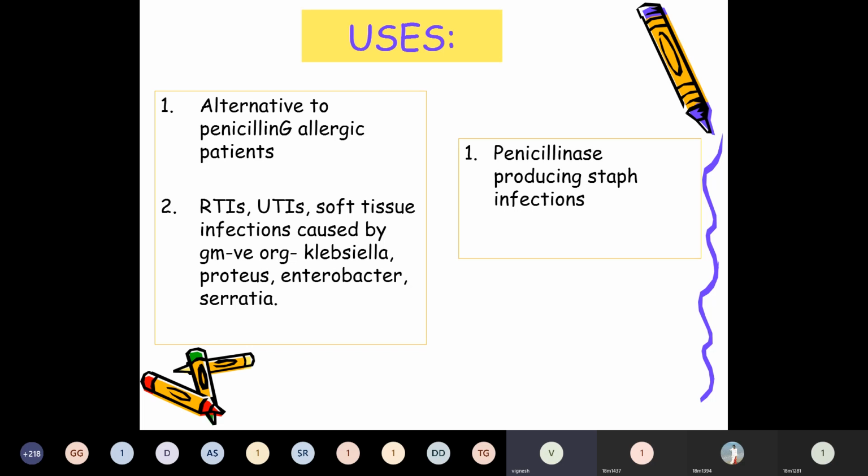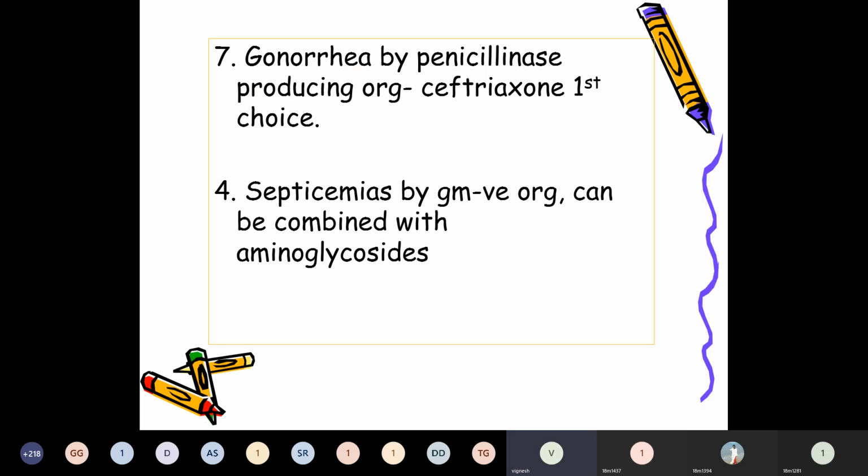Uses of cephalosporins: as an alternative to penicillin for ENT, upper respiratory and cutaneous infections. Respiratory, urinary and soft tissue infections caused by gram-negative organisms like Klebsiella, Proteus, Enterobacter and Serratia. In the case of penicillinase-producing staphylococcal infections, we can use these cephalosporins. And gonorrhea caused by penicillinase-producing organisms.